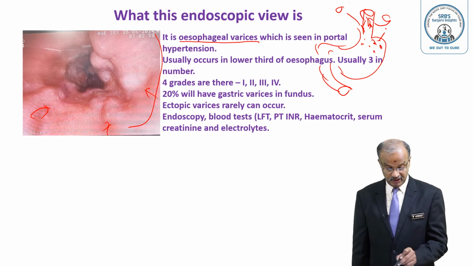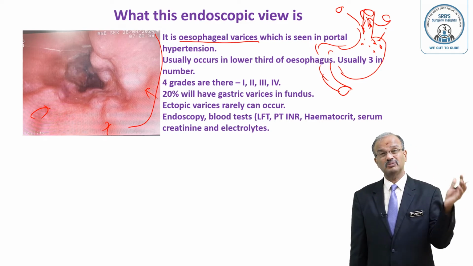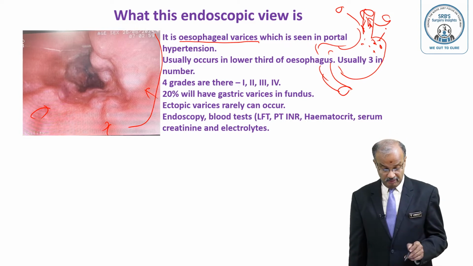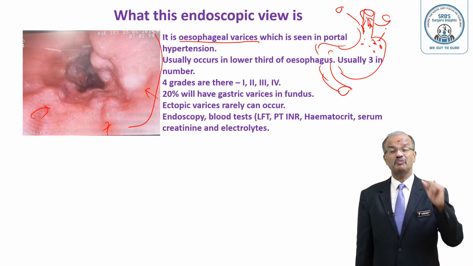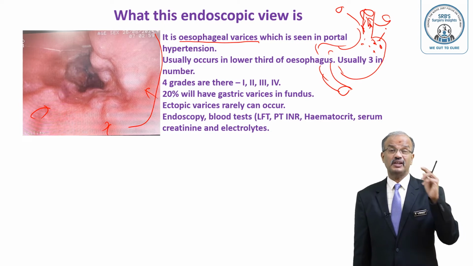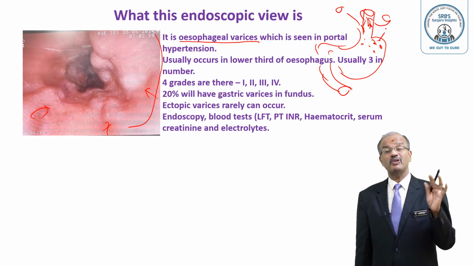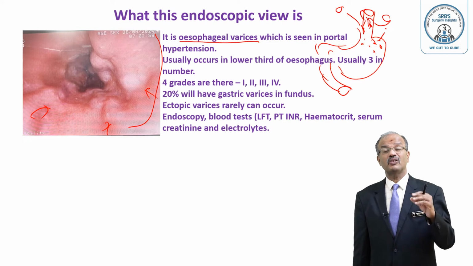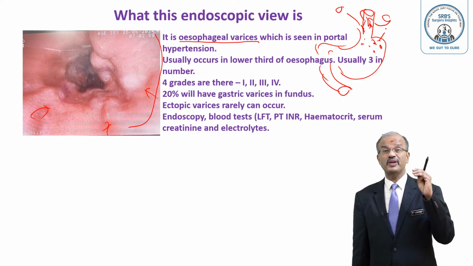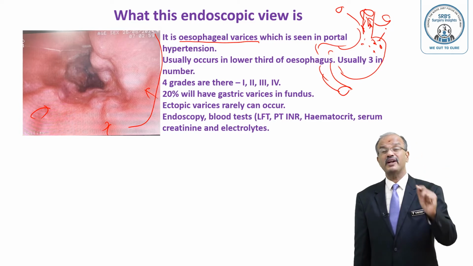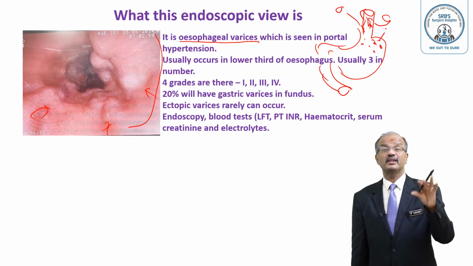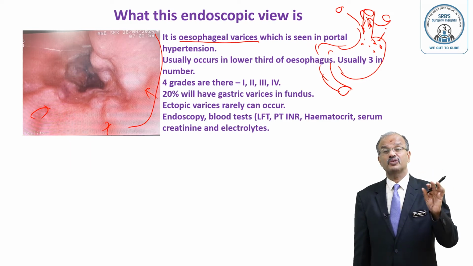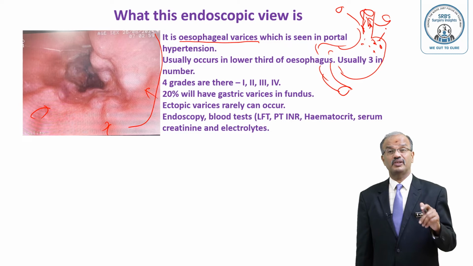Ectopic varices can rarely occur in the duodenum, jejunum, and other areas of the GI tract also. The most important thing is that endoscopy is confirmative. If a patient has bled earlier, and the grading is grade 2 or beyond, you do endoscopic banding or sclerotherapy; grade 1 you may leave like that and treat the portal hypertension. For gastric varices, banding is not possible. You won't be able to apply the band, whereas we have to put cyanoacrylate glue into the gastric varices.